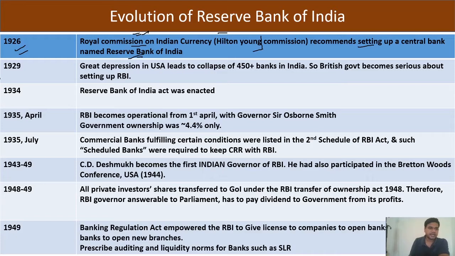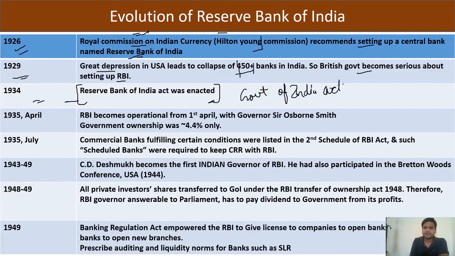Okay. So in 1929, the Great Depression was there in the USA, so around 450 plus banks in India collapsed. The British government became serious about setting up RBI, and the Reserve Bank of India Act was enacted. There may also be a question: RBI was established under which of the following? To confuse the aspirant, the examiner may give the Government of India Act 1935 as an option. It is wrong, because a separate act, the Reserve Bank of India Act 1934, was created for the creation of RBI.